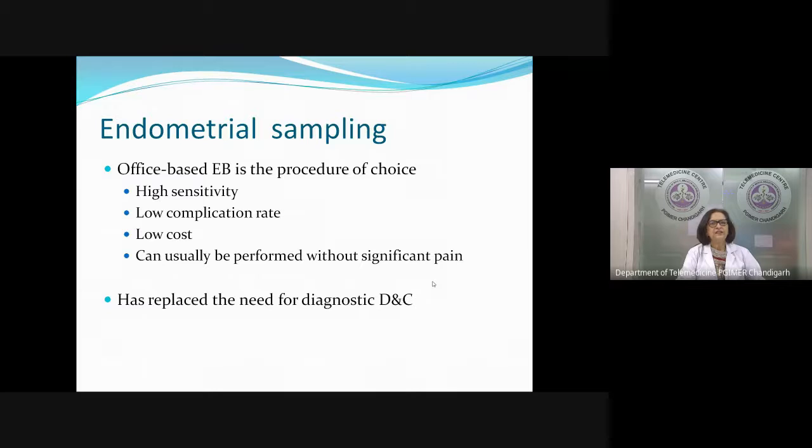Endometrial sampling, the office-based procedure, the EB, is the procedure of choice. This is because it has a very high sensitivity of picking up a malignancy, low complication rate, is not very expensive, and it can be performed without significant pain. And this is an important procedure because as postgraduates, all of you must be doing endometrial biopsies in the OPD. This is one procedure which is done by the postgraduates. So you must understand that these are the indications and this is how you have to do it. And because of the advantages, it has almost replaced the need for a diagnostic D&C as the first line.